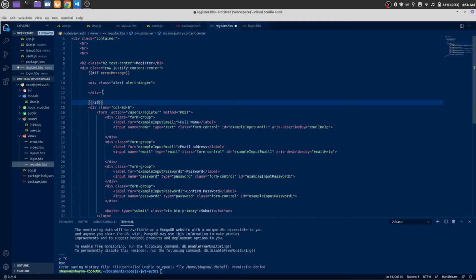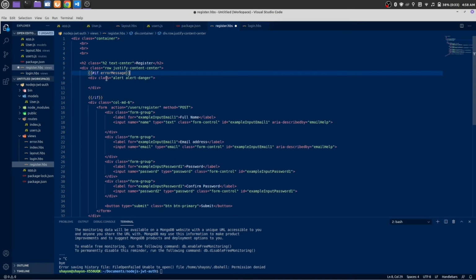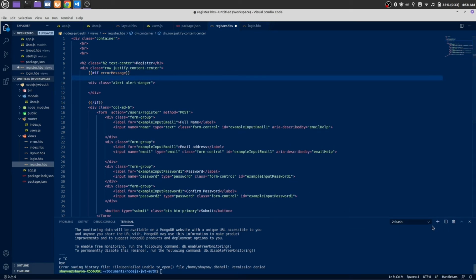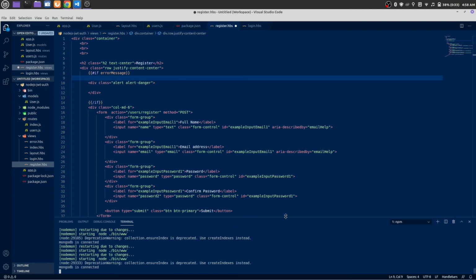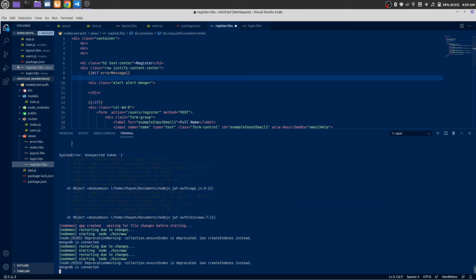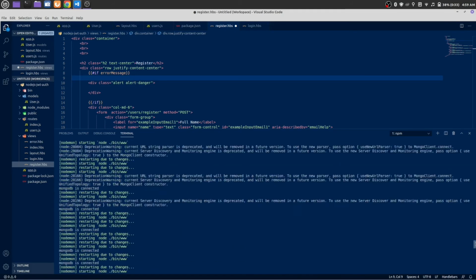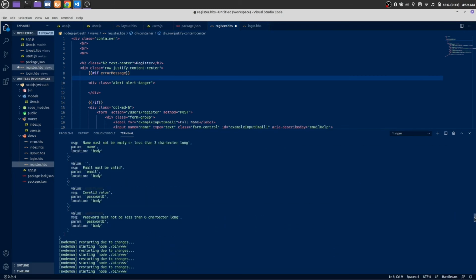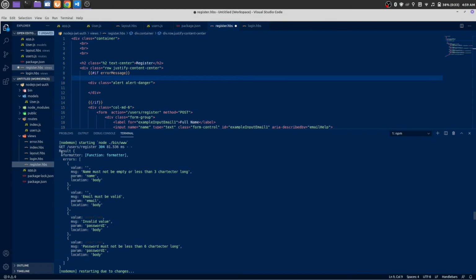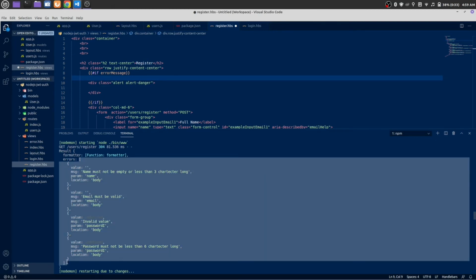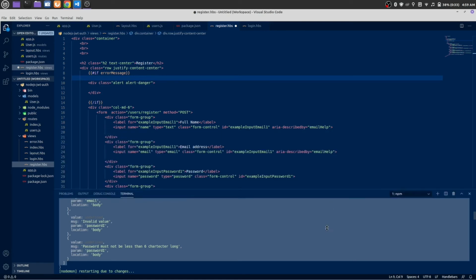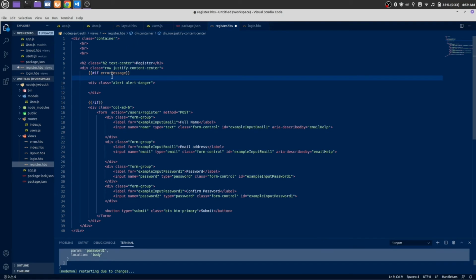Next, because this is an array of our error messages, let me show you. It is an array of our error messages. Previously we have shown that error object. This is an error object, and this is an array of our error messages, so we need to loop through all of the errors. So let's do it.